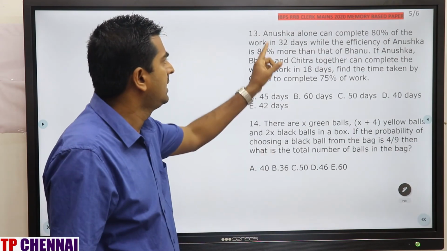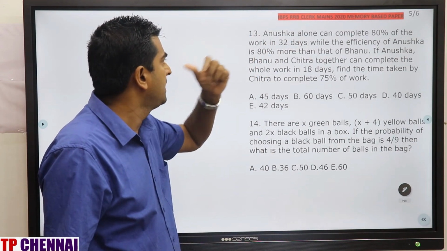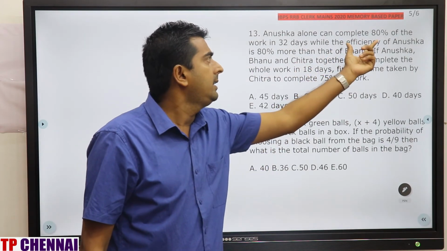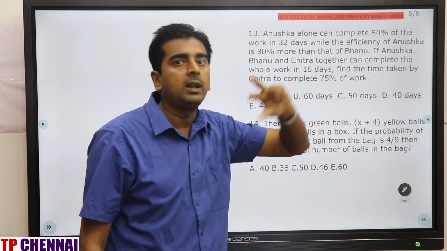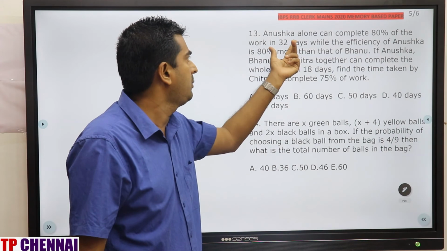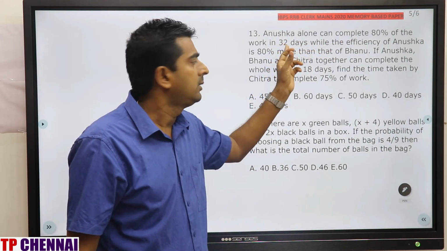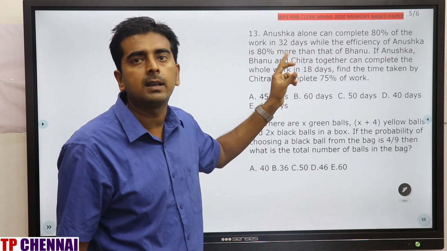Yes. You see here, Anushka alone completes 80% of work in 32 days. So 100% will be how much? If you divide by 4, you will get 20%. That is the remaining part. So here also we have to divide by 4. What is 32 by 4? 8. 8 we have to add. So Anushka alone can do 100% work in 40 days.